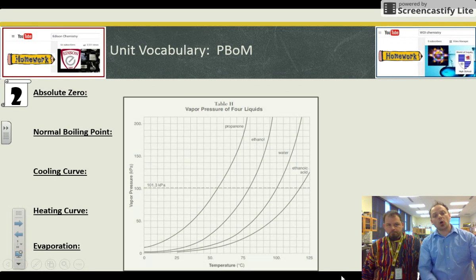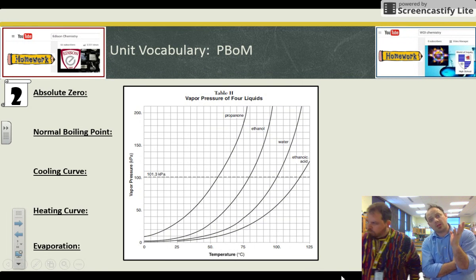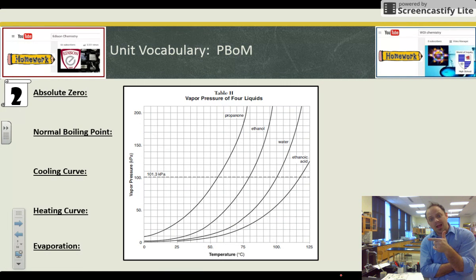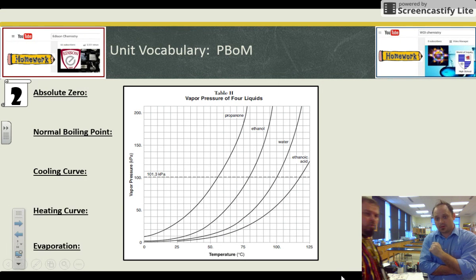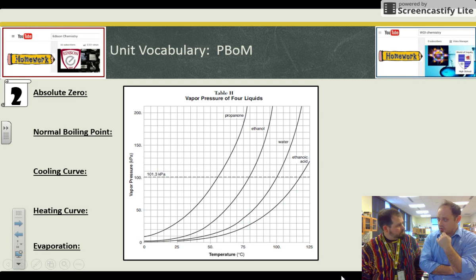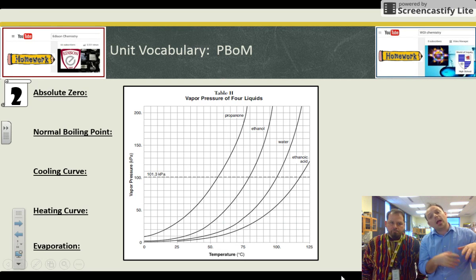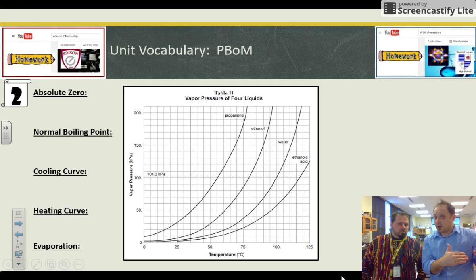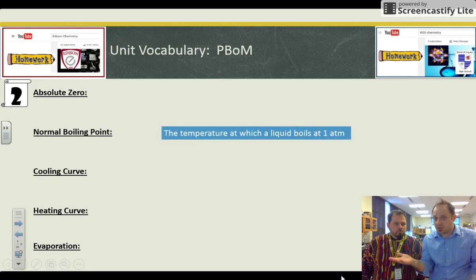Yes. Normal boiling point. There's a whole reference table dedicated to this. Mr. Milk's grabbing the pen. He's highlighting right there. That is the normal boiling point of liquids. So when you put water on the stove, it normally boils at 100 degrees Celsius. Right. And if you notice, that number 101.3 kilopascals is in the STP. Standard temperature and pressure. So boiling and vapor pressure are related now. That's what we're going to teach you about.